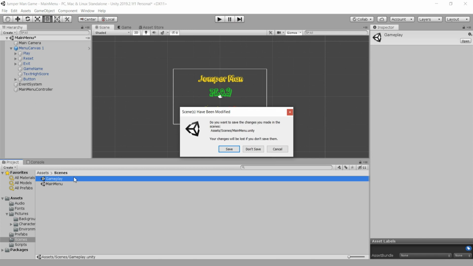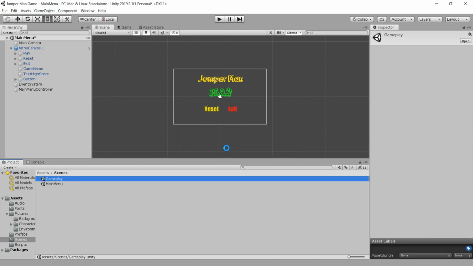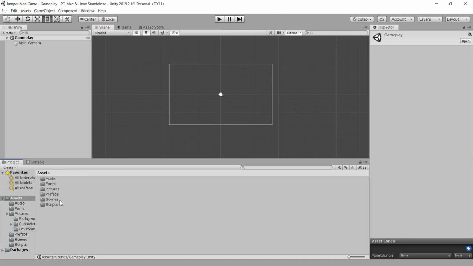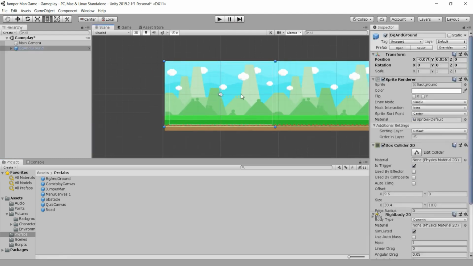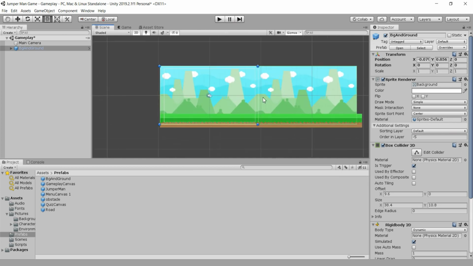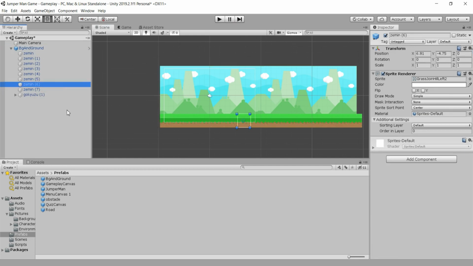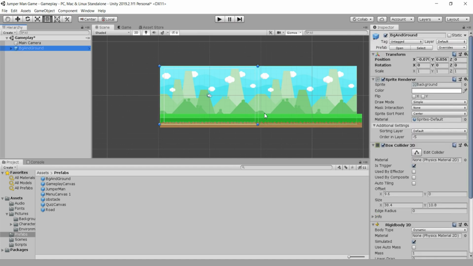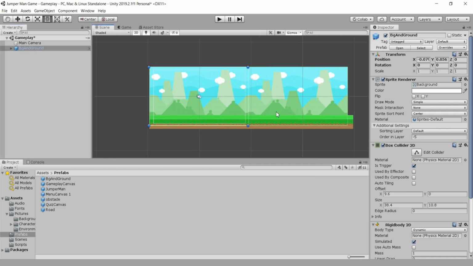Okay, now we are going here to the gameplay scene. So we will save our main menu scene, and now we are going to develop this gameplay scene. So I will go back to our assets and then to the prefabs, and then I will drag and drop this BG and ground here in the scene, so you see how nice our background is. And when we maximize this, we see that we have some grounds. So actually, yeah, these are the grounds, and for that I named this prefab BG and the grounds.